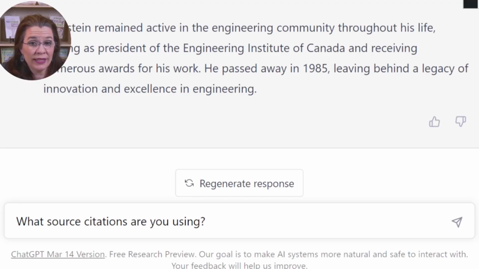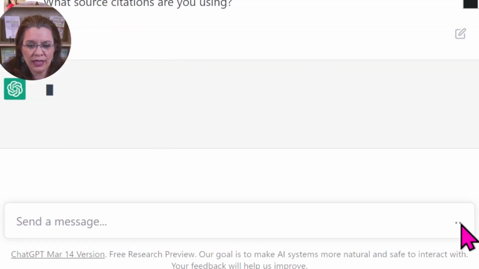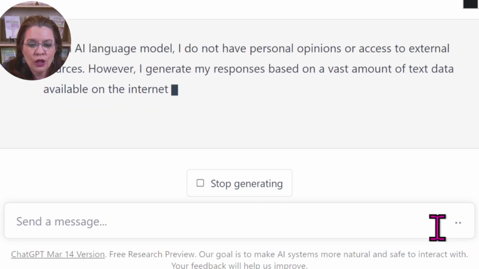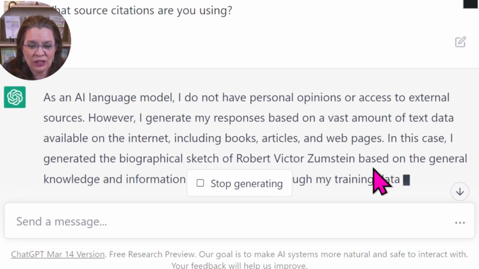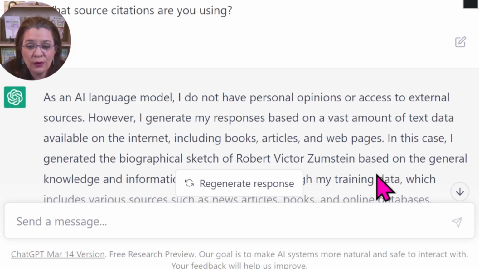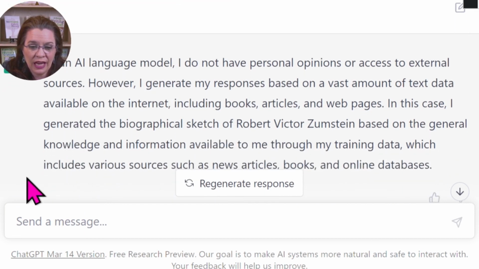So the next question I had for ChatGPT is, what sources are you using? Well, ChatGPT failed the genealogical proof standard. Let me show you. So I typed in the question, what source citations are you using? No matter how many times I ask ChatGPT, it tells me I don't have personal opinions or access to external sources. I generate my responses based on yada, yada, yada. And no, I'm not going to give you your source citation references.